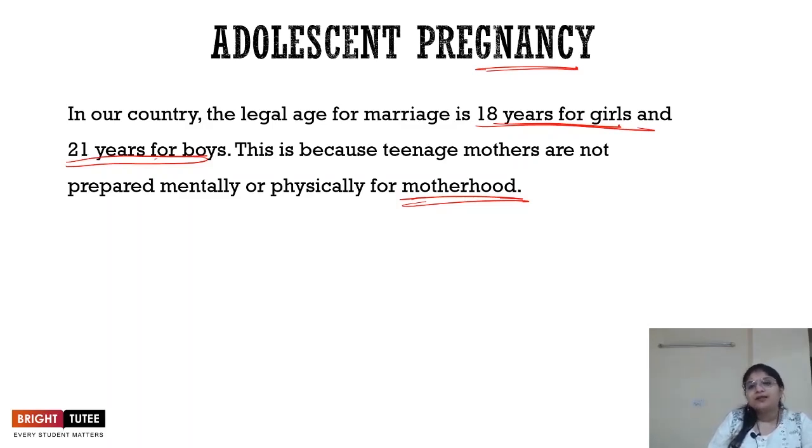So adolescent pregnancy was quite a big problem when there was child marriage in our society. But now the government is making people aware against this kind of ritual, and there are laws in place to avoid all of these circumstances. So in this way, students, we talked about the nutrition and health of adolescents.